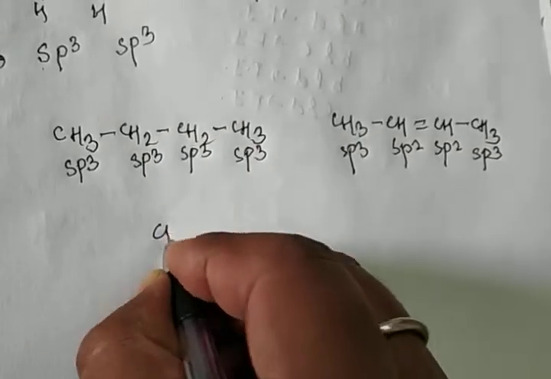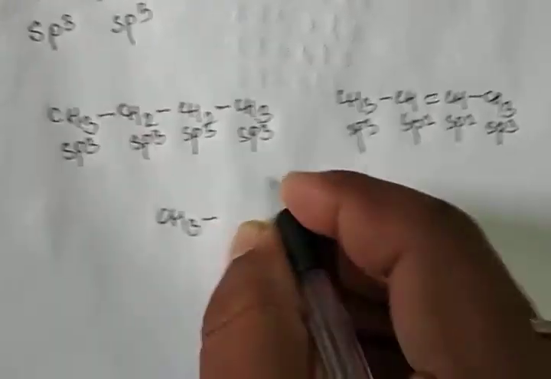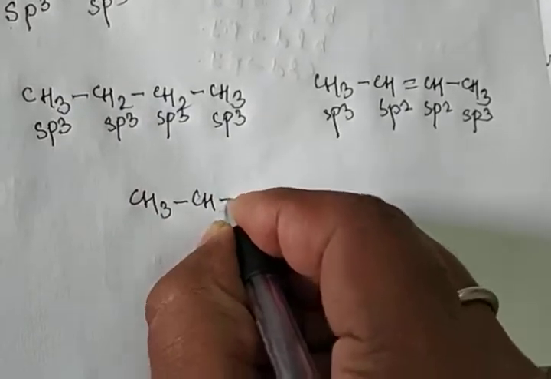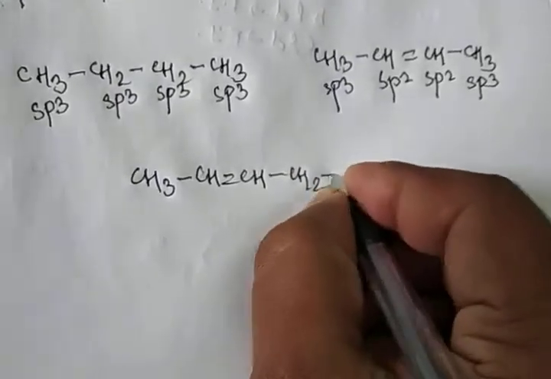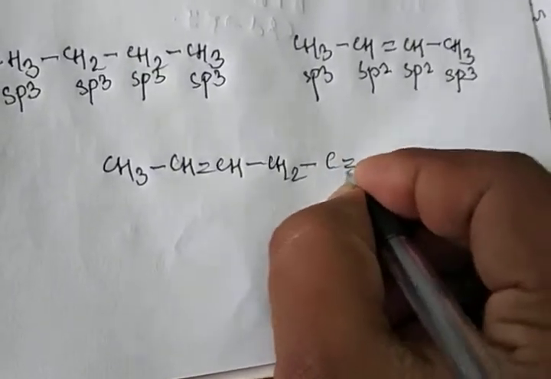Now suppose you have this type of example: CH3 CH double bond CH single bond CH2 single bond C triple bond CH. Suppose you have any problem, then draw the structure.